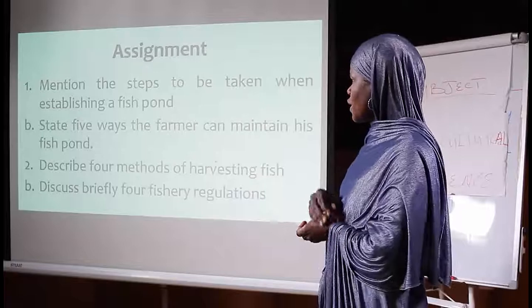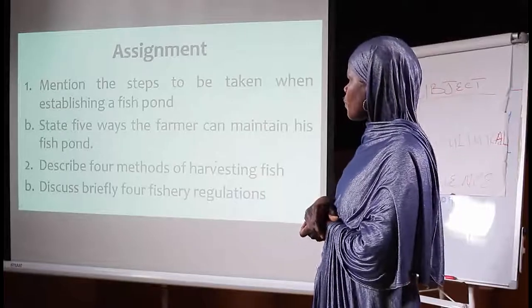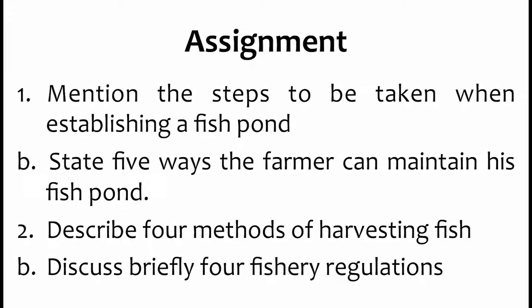Now, students, let's move to the assignment. Number 1, mention the steps to be taken when establishing a fish pond. B, state 5 ways the farmer can maintain his fish pond. Number 2, describe 4 methods of harvesting fish pond. 2B, discuss briefly 4 fishery regulations. I take the assignment again.